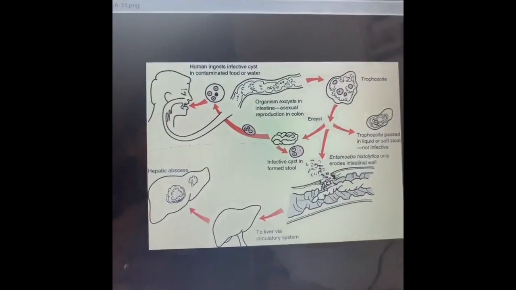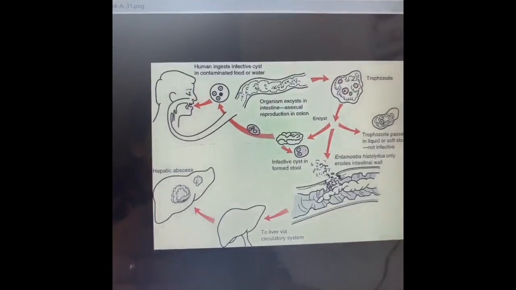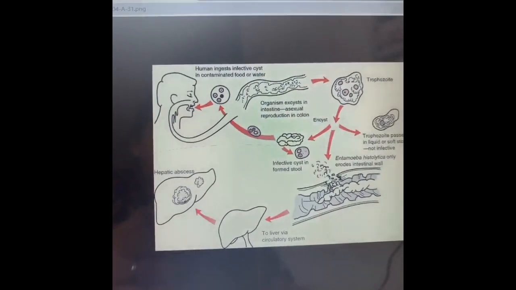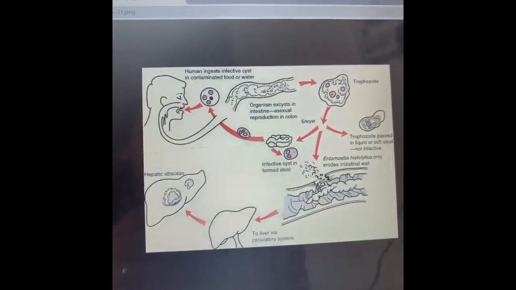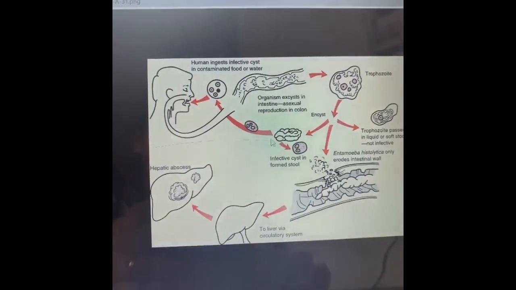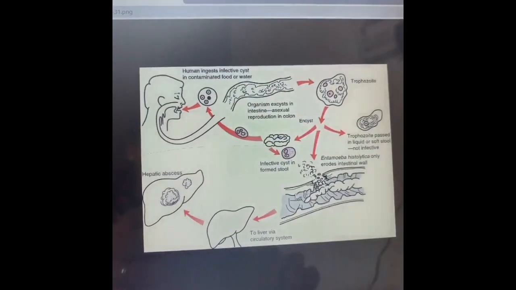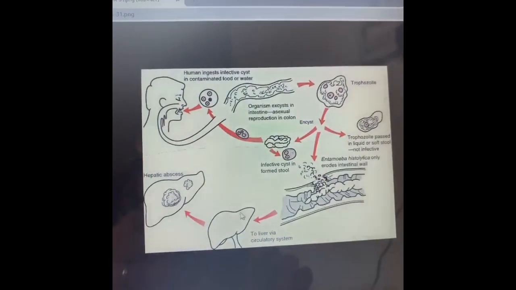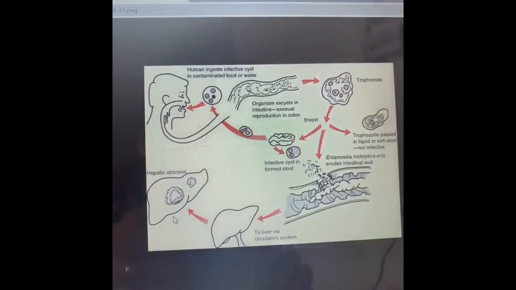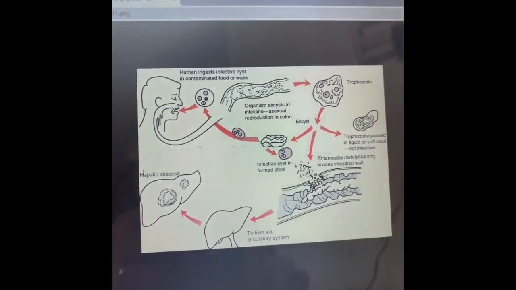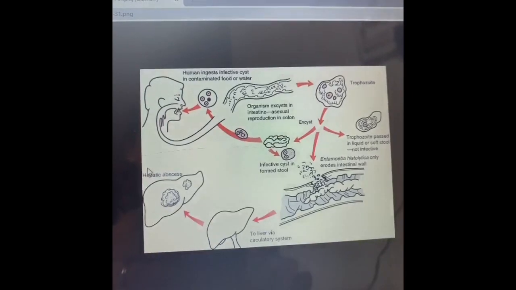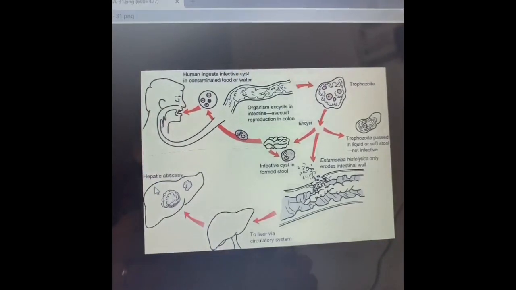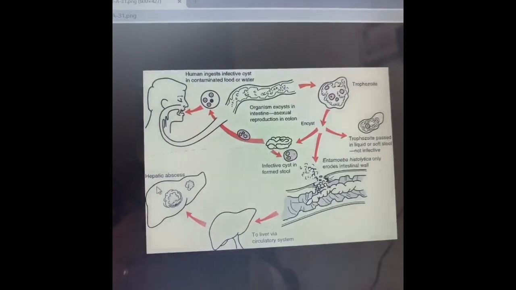Entamoeba has an irregular body, and as it goes inside the system, it damages the intestinal wall. From the intestinal wall, it can go and infect the liver and cause abscess in the liver. So this is how it works and disturbs the whole digestive system.